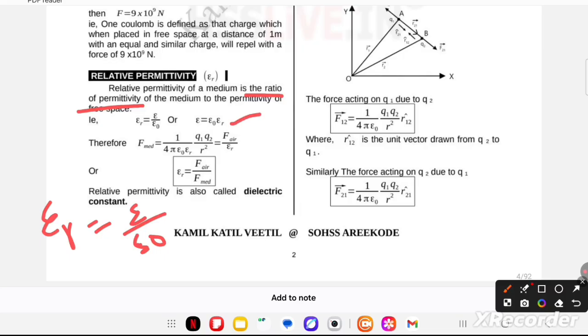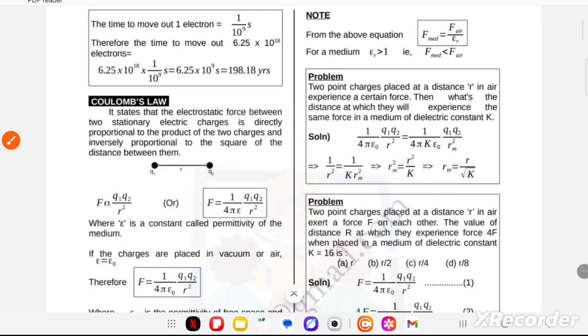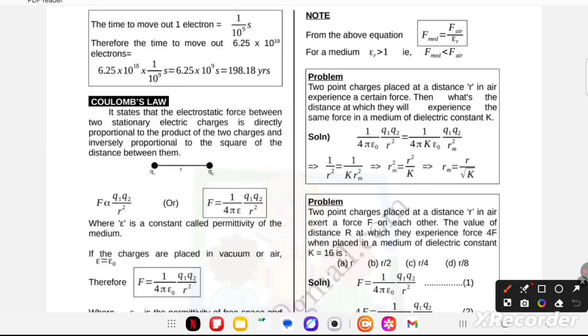Therefore F medium is equal to 1 upon 4 pi epsilon naught into epsilon r, into Q1 Q2 upon r square, which is force in air upon epsilon r. Epsilon r means relative permittivity. Therefore epsilon r is equal to F air upon F medium. So relative permittivity is also called the dielectric constant. Now next, one very important note for you. From the above equation we can also write F medium is equal to F air upon epsilon r. For a medium, epsilon r is greater than 1, that is, F medium is less than F air.